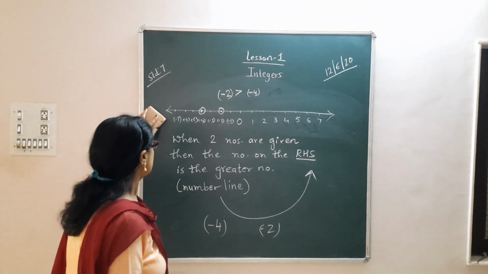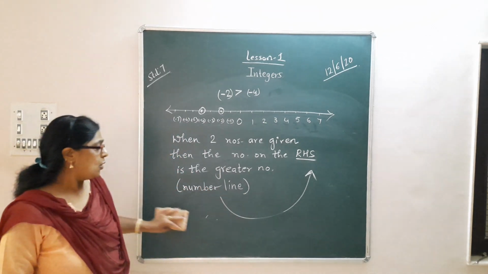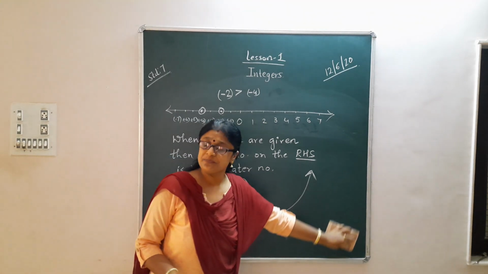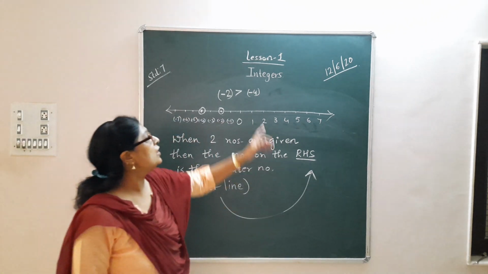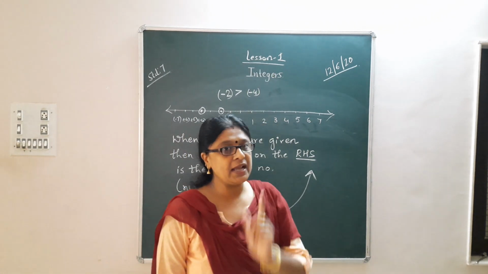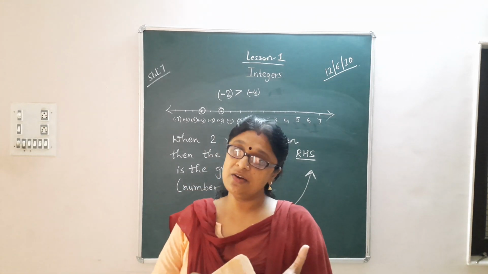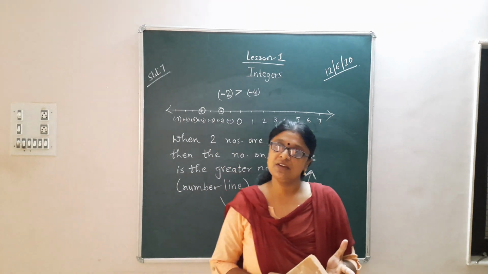Once again, a quick recap of what I have taught in this lecture. First of all come integers. Integers are a collection of all the positive numbers, 0, and all the negative numbers.